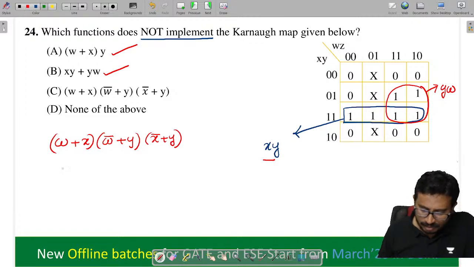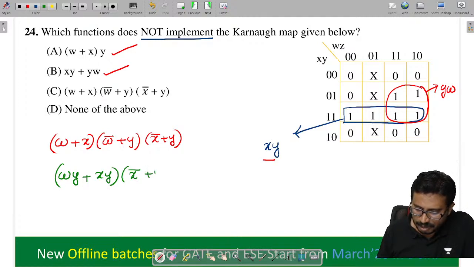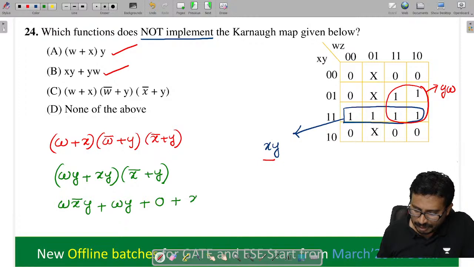Now we can apply the T2 theorem. Tell me what I'll get. WY plus what? XY into what, you tell me now here? X bar plus Y. So if you multiply this, what will I get now here? W X bar Y plus WY plus 0 plus XY will come.